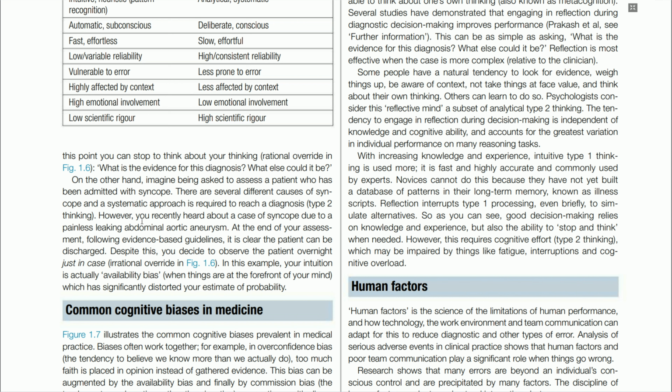However, you recently heard about a case of syncope due to a painless leaking abdominal aortic aneurysm. At the end of your assessment, following evidence based guidelines, it is clear the patient can be discharged. Despite this, you decide to observe the patient overnight just in case. Irrational override in figure 1.6. In this example, your intuition is actually availability bias, when things are at the forefront of your mind, which has significantly distorted your estimate of probability.